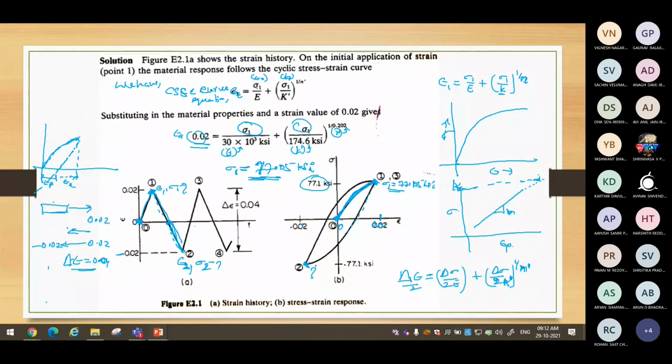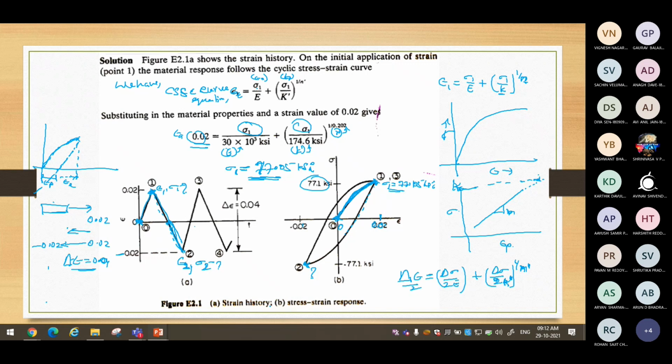Monotonic is done. Only for the first cycle you can take the monotonic property if it was given. Here it is not given. Therefore, we are not supposed to take it. Let us not complicate the thing. But even if you are aware, you can take it, and then you can justify. It is not wrong. You can definitely take the monotonic property to calculate sigma 1 in any case if you have that. This equation we will make use of.